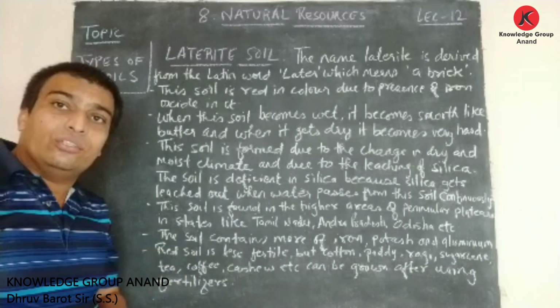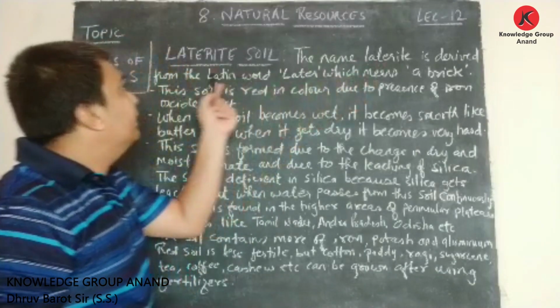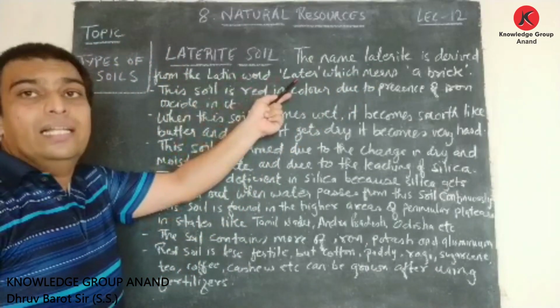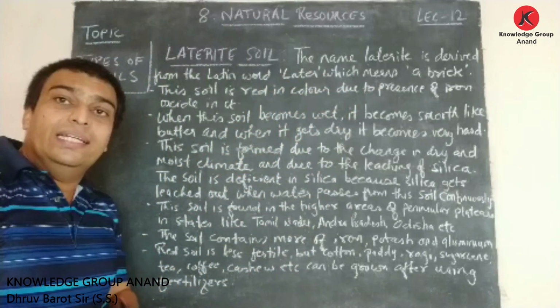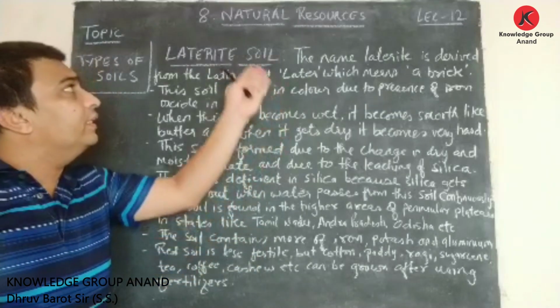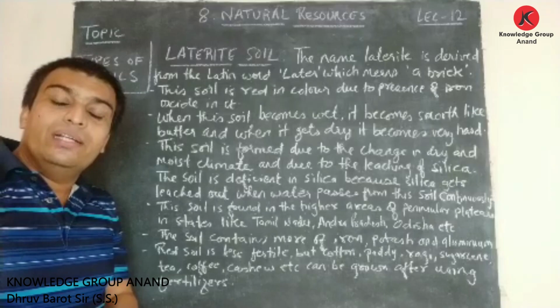Friends, what is laterite soil? Here it is said, the name laterite is derived from the Latin word later, which means brick.